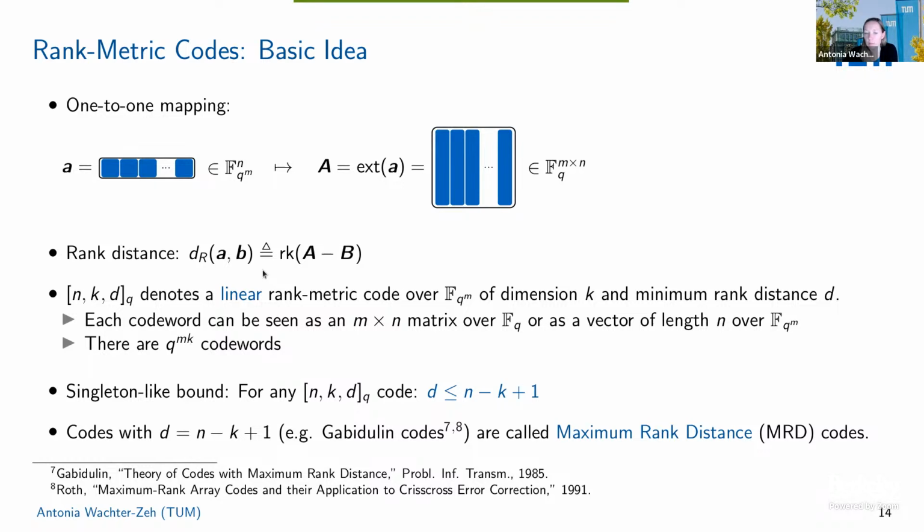Now if we look at a rank metric code, we can say that it's m by n matrices over F_q, or we can see the code words as vectors of length n over F_q^m. And if we use this notation, it's a linear rank metric code. Now there's also a Singleton-like bound, and there exist codes that attain this bound, which can somehow be seen as the analog of Reed-Solomon codes. So maximum rank distance codes, for example, the Gabidulin codes.